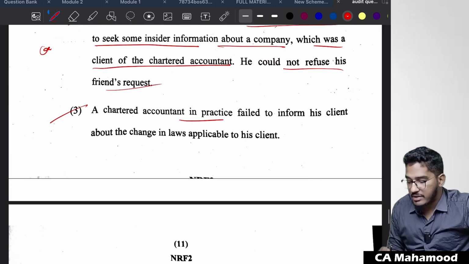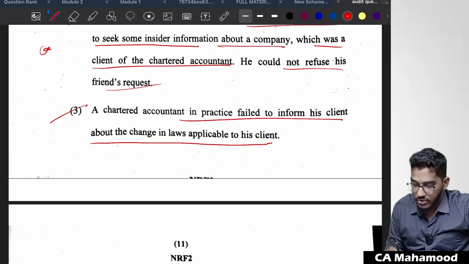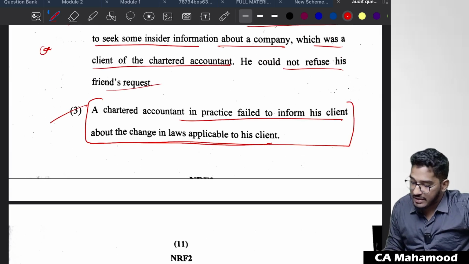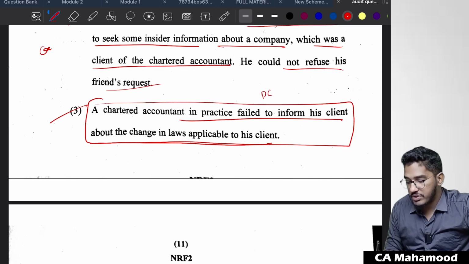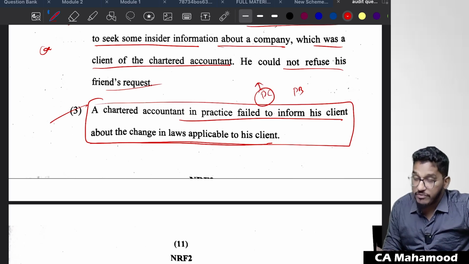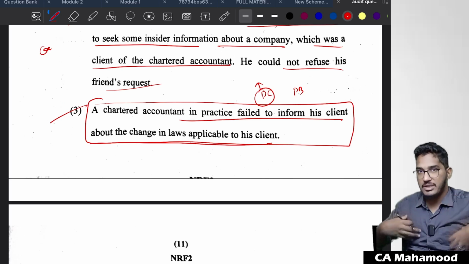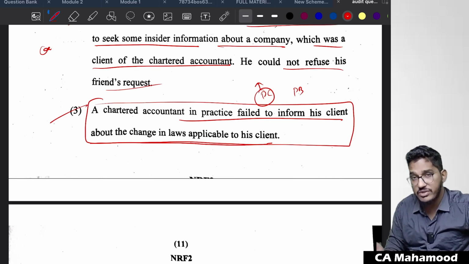A chartered accountant in practice failed to inform his client about the changes in the laws applicable to his client. You did not inform the client regarding the changes in the laws and regulations. See, here also 2 things will come to your mind. One is professional competence and the other one is professional behavior. See, professional competence says you have to maintain and attain the knowledge regarding the laws and regulations. You have to update your skills.